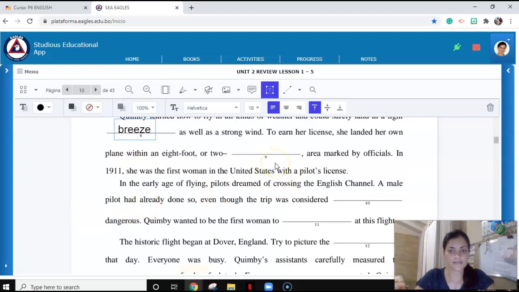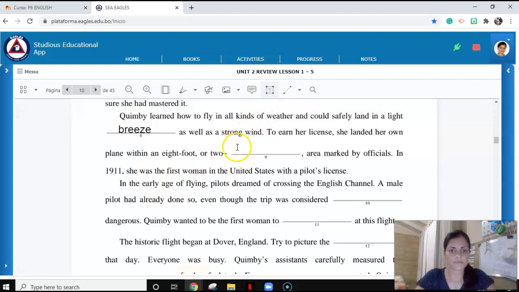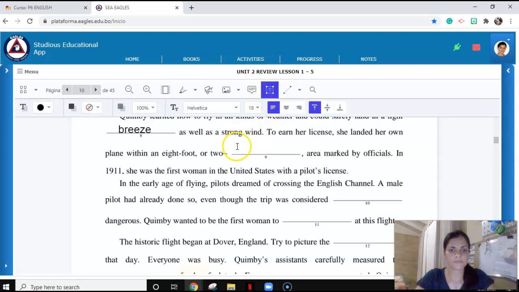To earn her license, she landed her own plane within an 8-foot or 2-meter area marked by officials. In 1911, she was the first woman in the United States with a pilot's license. So what do you think is the missing word? Very easy one. Think about the answer. Think about context clues. 8 foot or 2 meters.